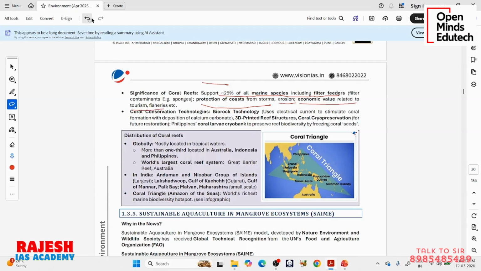So now there are some techniques to conserve corals. In one of the previous years, there was a question: biorock technology is associated with what? Coral preservation. There is a previous year question. Okay, so that is why Vision has given here coral conservation technologies.